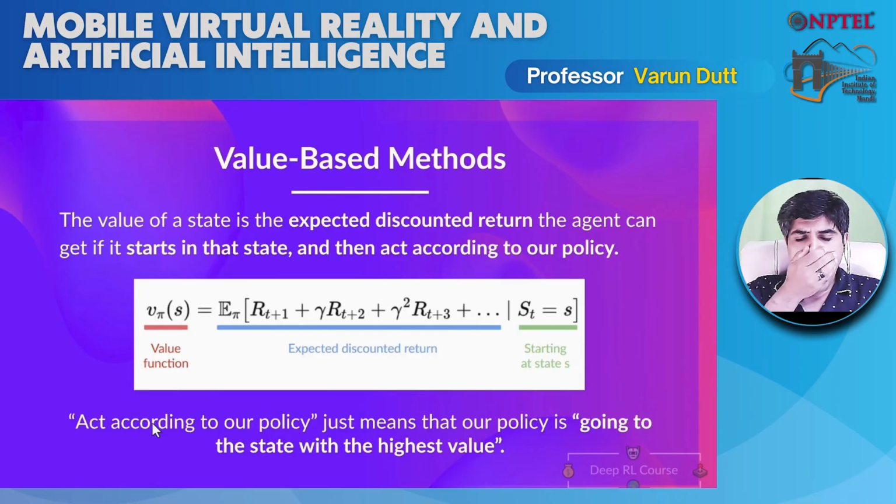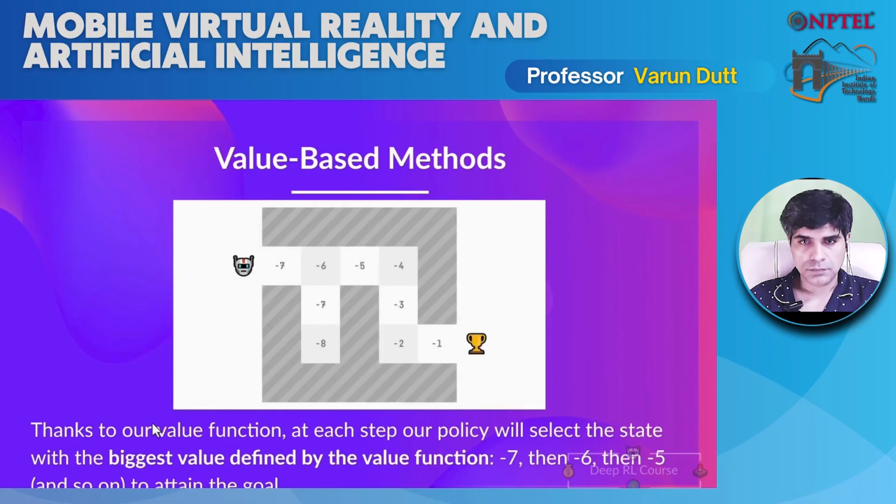So now, in value-based methods, instead of training a policy function, we train a value function that maps a state to the expected value of being at that state. So in fact, the value of a state is the expected discounted return an agent can get if it starts at that state, and then acts according to our policy. So what does acting according to our policy mean here? It just means that our policy will be going to the state with the highest value. To better understand, let's take again this example. What we see here is that our value function defines a value for each possible state. And what we say is that the value of a state is the maximum expected cumulative reward I can get starting at that state.